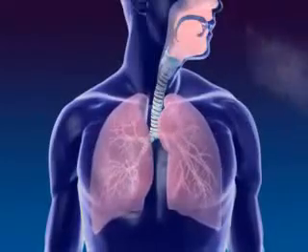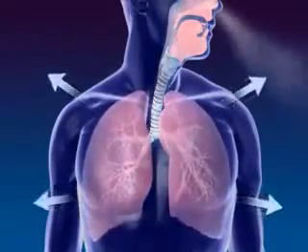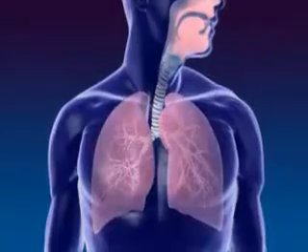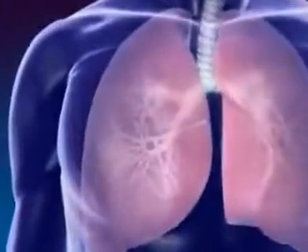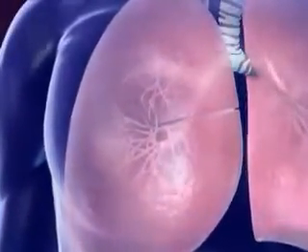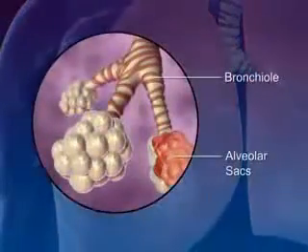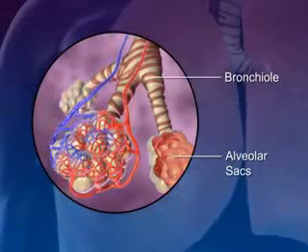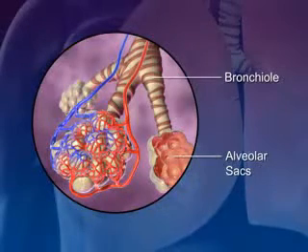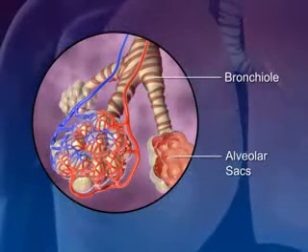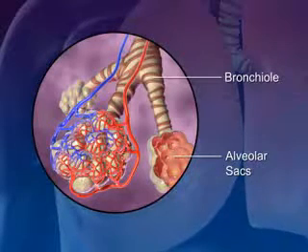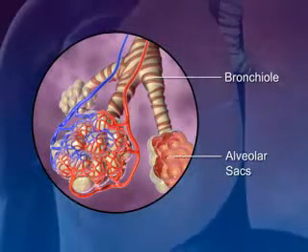Lungs are spongy tissue with alveoli and blood capillaries. Breathing occurs because of the expansion and contraction of the lungs. The bronchi carrying the air subdivide into smaller branches called bronchioles. At the end of each bronchiole are the alveolar sacs. The alveolar sacs are surrounded by blood capillaries and contain millions of single-layer alveoli cells where the gas exchange takes place.